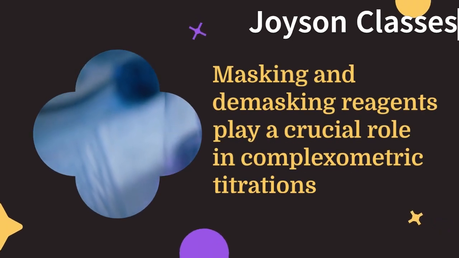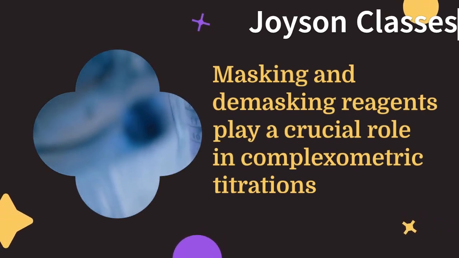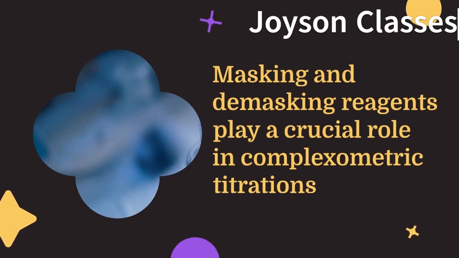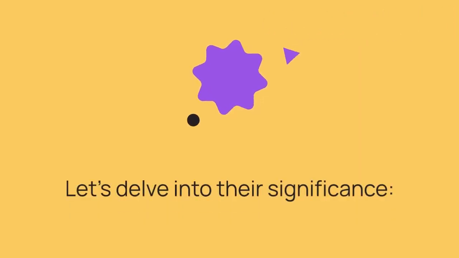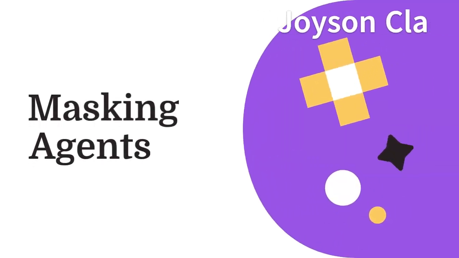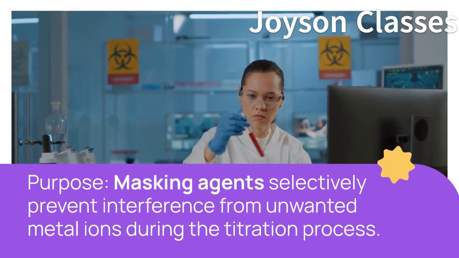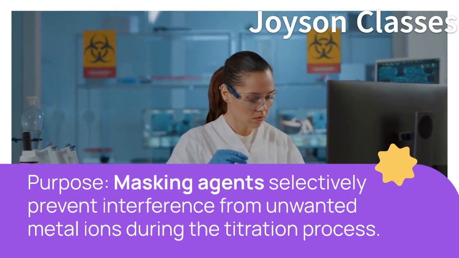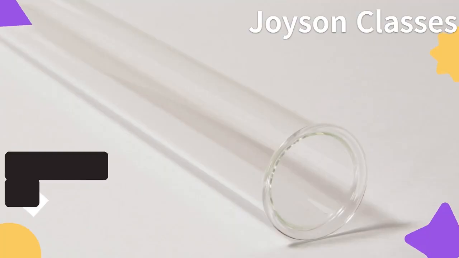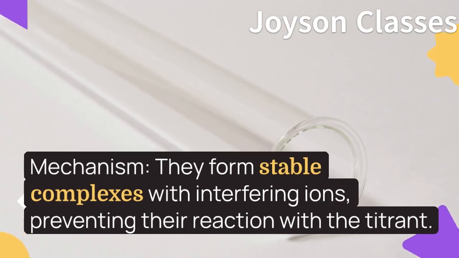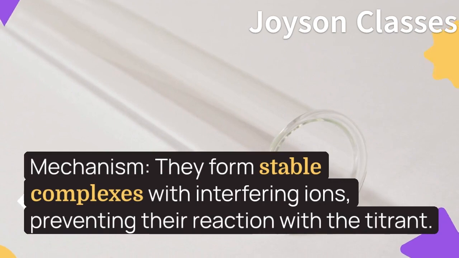Masking and demasking reagents play a crucial role in complexometric titrations. Let's delve into their significance. Masking agents. Purpose: masking agents selectively prevent interference from unwanted metal ions during the titration process. Mechanism: they form stable complexes with interfering ions, preventing their reaction with the titrant.